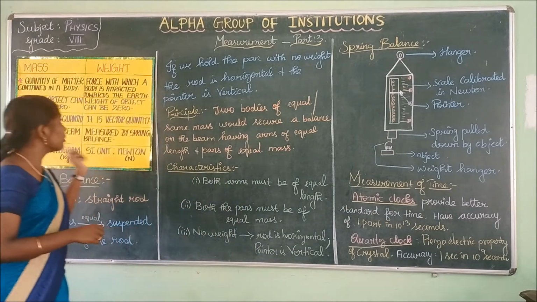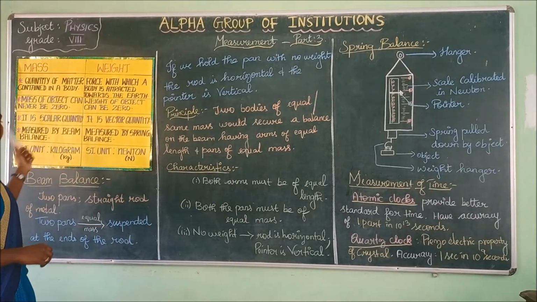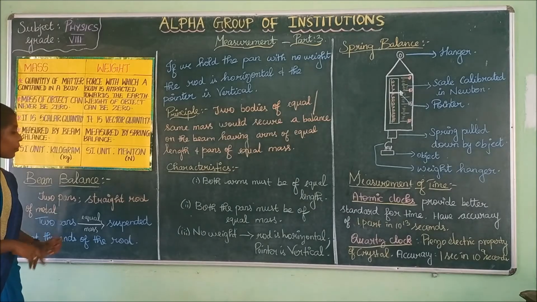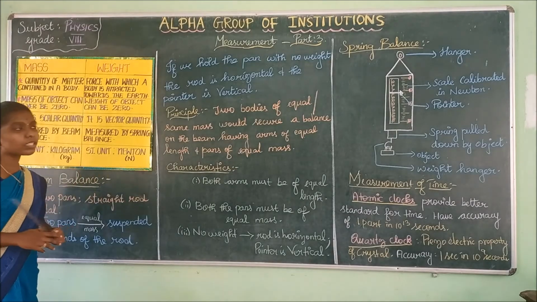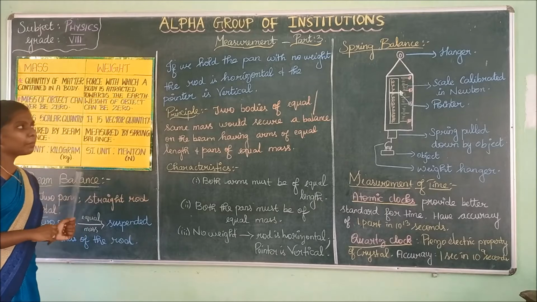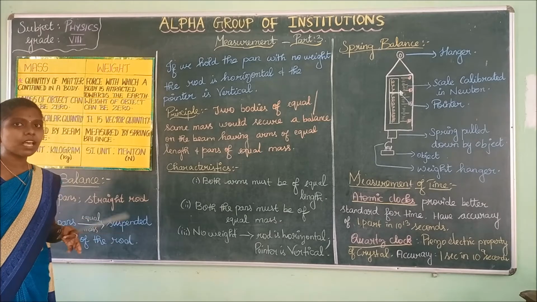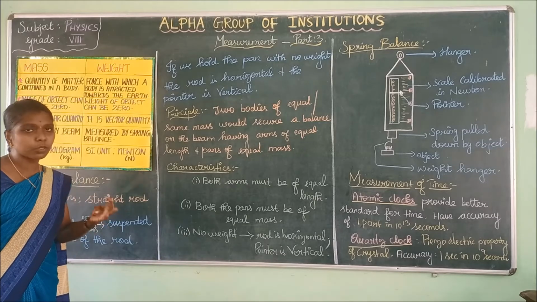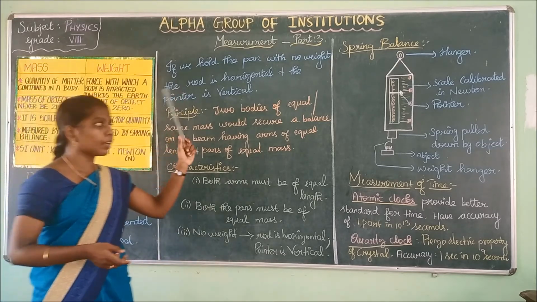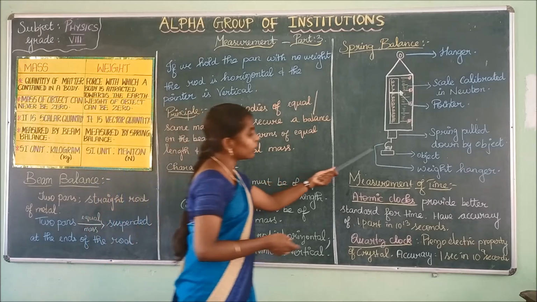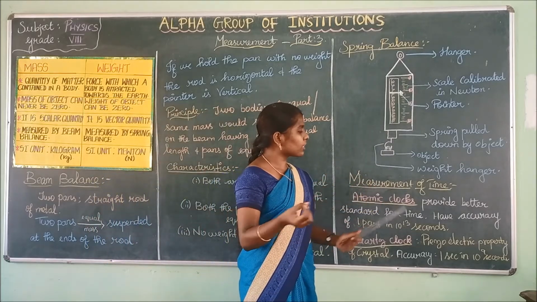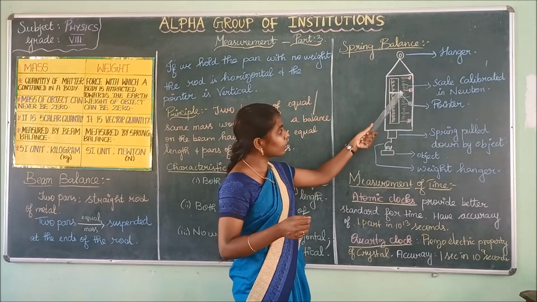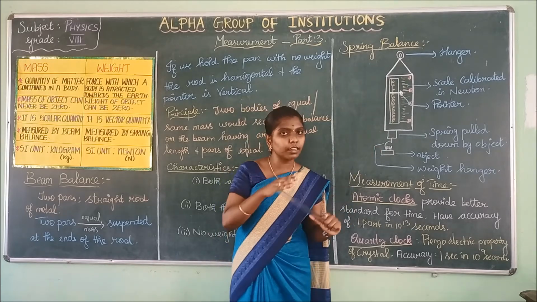We have seen the difference between mass and weight, and various devices for measuring them: the beam balance for mass and the spring balance for weight. The beam balance consists of 2 pans and a metal rod, with the pans hanging at the ends of the rod. The spring balance consists of a hanger, a spring holder, a spring, and the object hung on the weight hanger. It has a pointer and a scale to measure the reading.